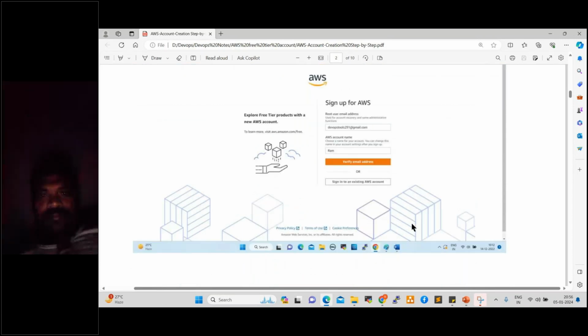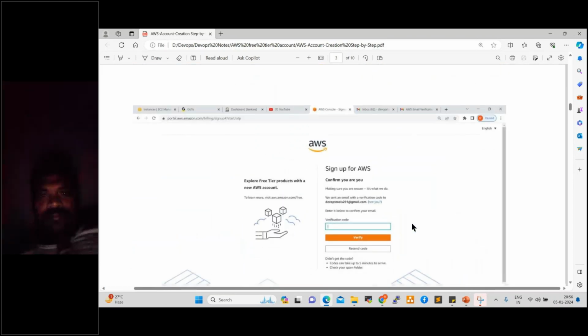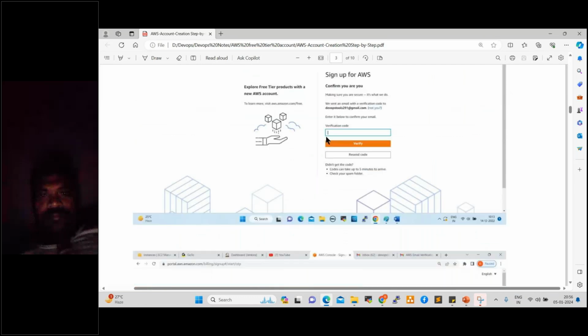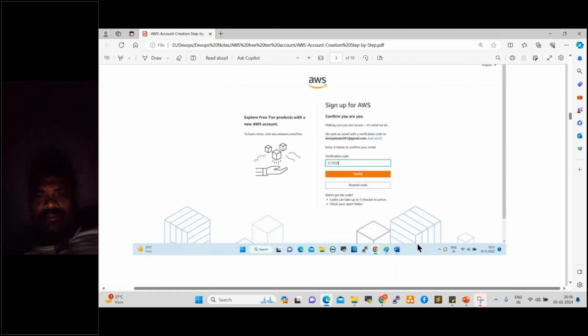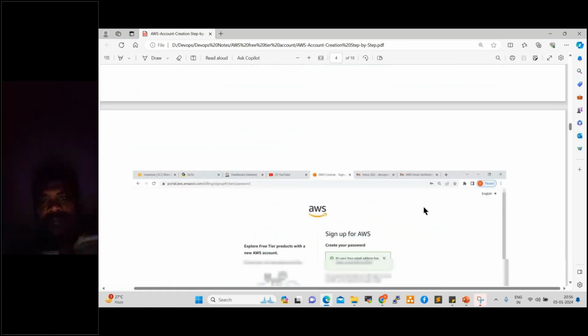You will get one verification code in your email. That verification code you need to enter here. This is the verification code, a 6-digit number. After that, click on verify, and it will be verified successfully like this.